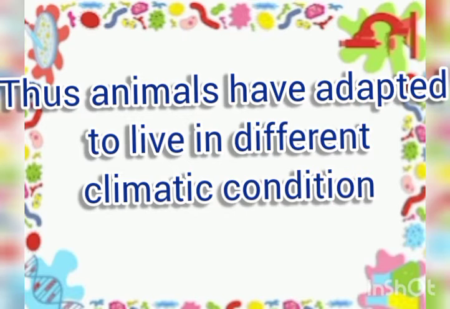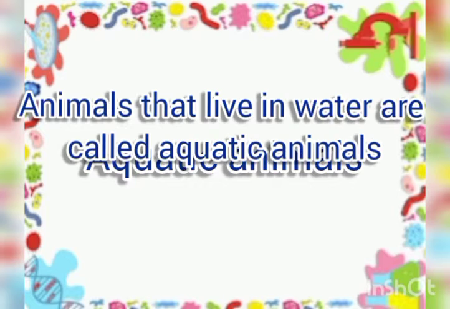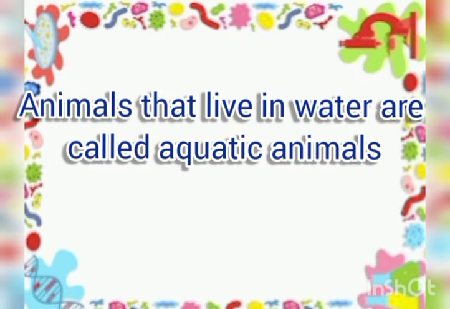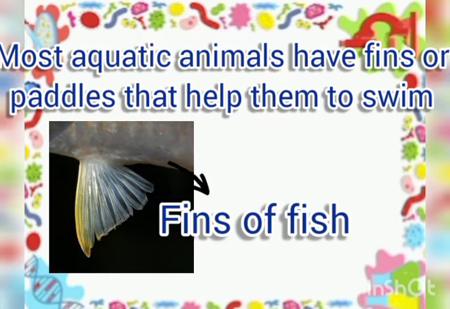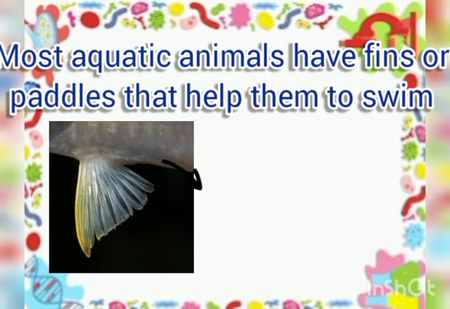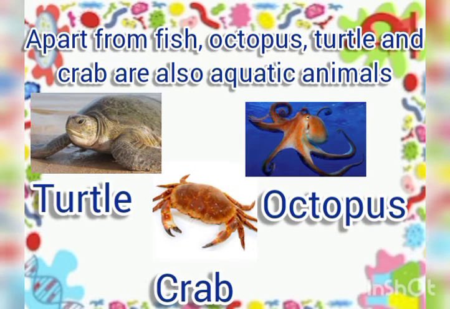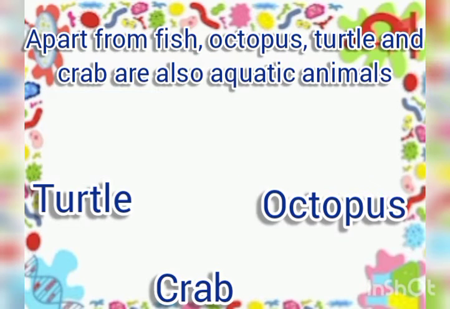Thus, animals have adapted to live in different climatic conditions. Now we come to aquatic animals. Animals that live in water are called aquatic animals. Most aquatic animals breathe through gills, except whales and dolphins that breathe through lungs. Most aquatic animals have fins or paddles that help them to swim. Apart from fish, octopus, turtle, and crab are also aquatic animals.